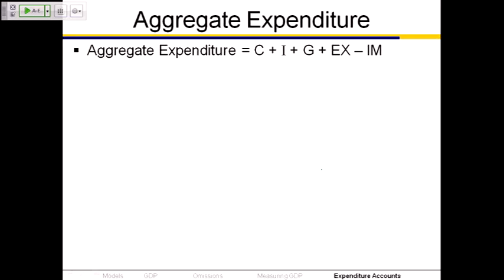The total expenditure is consumption plus investment plus government plus exports minus the imports. We're going to subtract off the imports. These last two combined, that's the net exports that you saw in the graph.